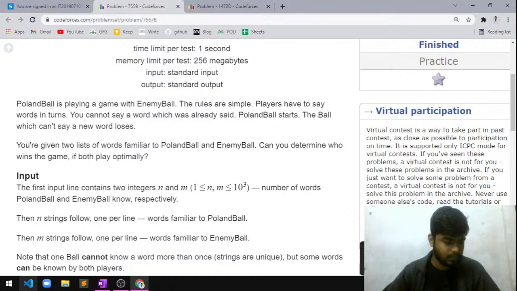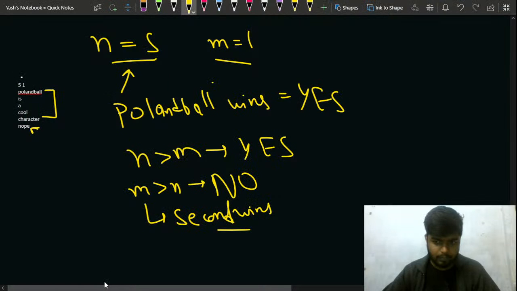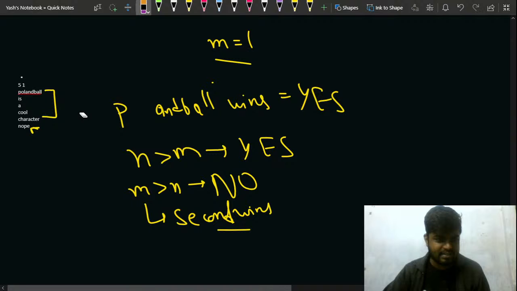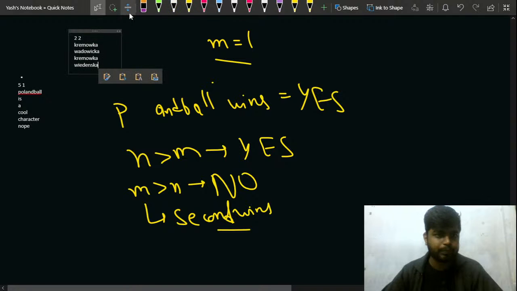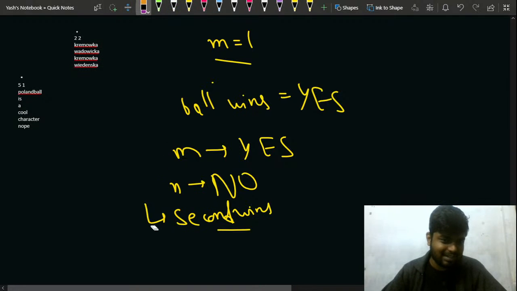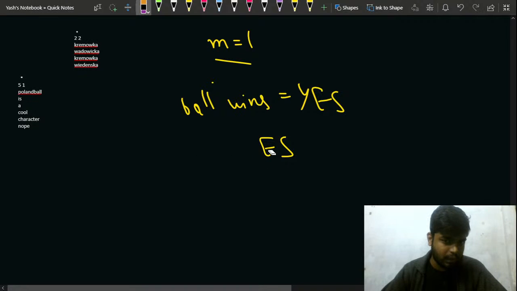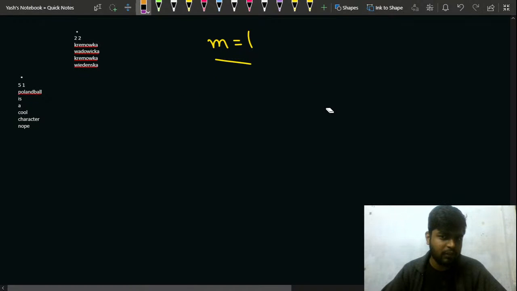Okay. So let me copy this test case as well and then we'll discuss it. So the test case is this. Okay. What will you do with this case? Let's say both of them are knowing an equal number of words. Then in that case, what will happen? Let's say the n value is equal to m.